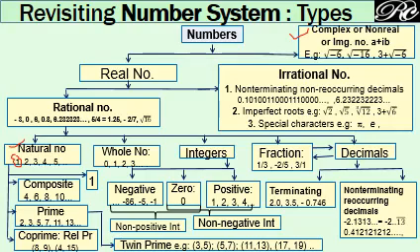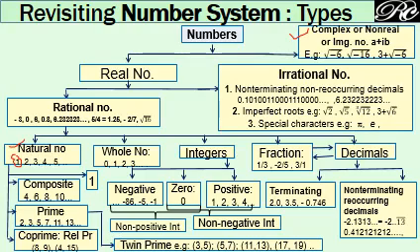First one is real number, another one is called non-real number. This non-real number are those numbers which we are not facing in our daily life, and real numbers are the numbers which are used in our daily life. It can be represented on a number line.